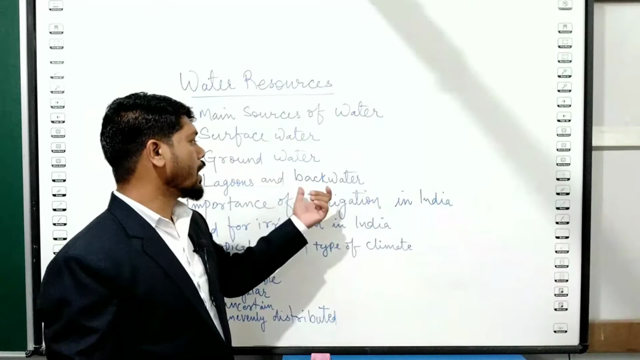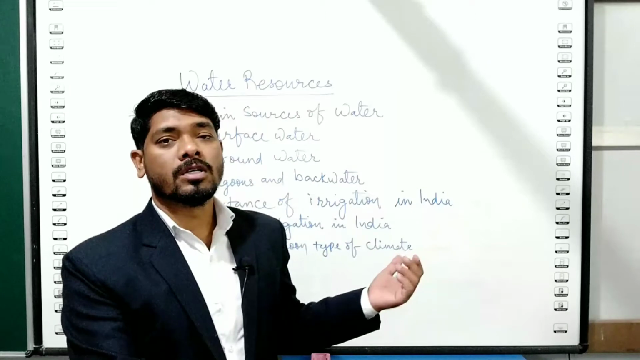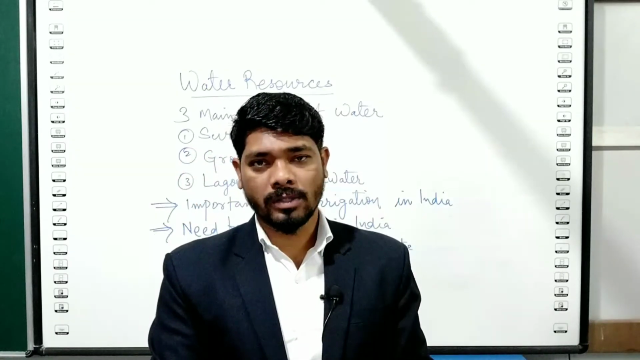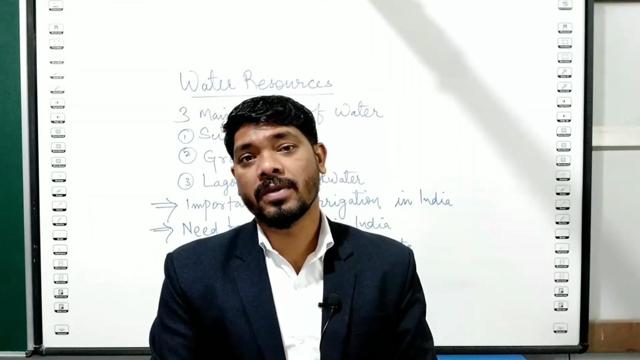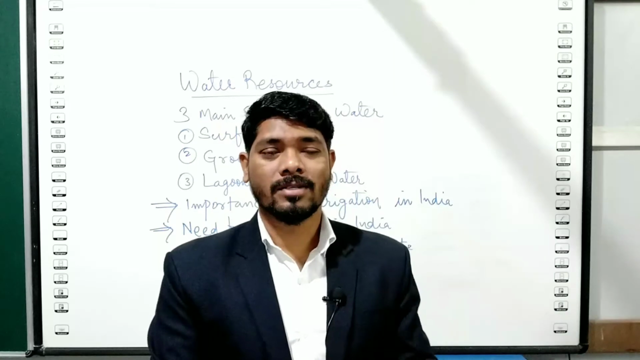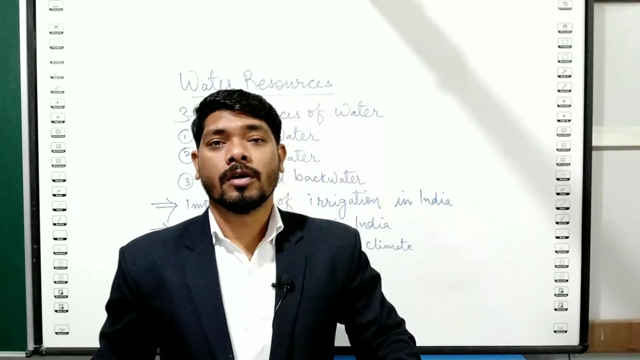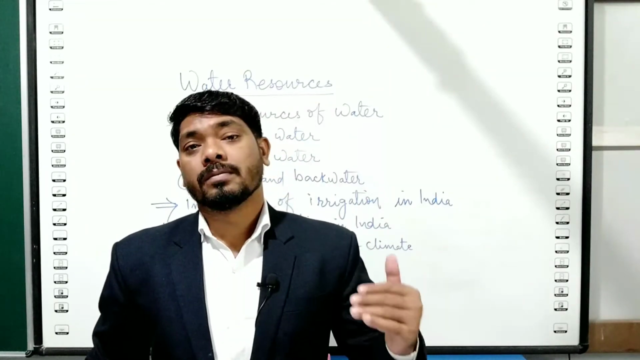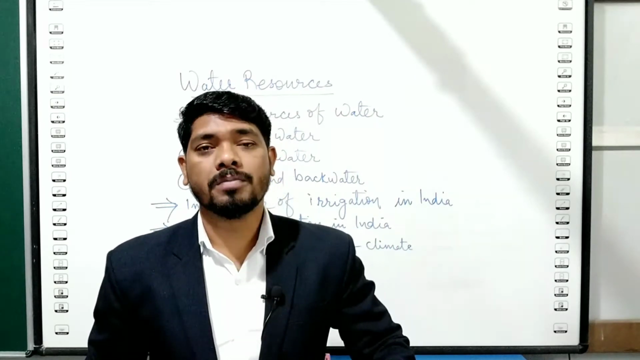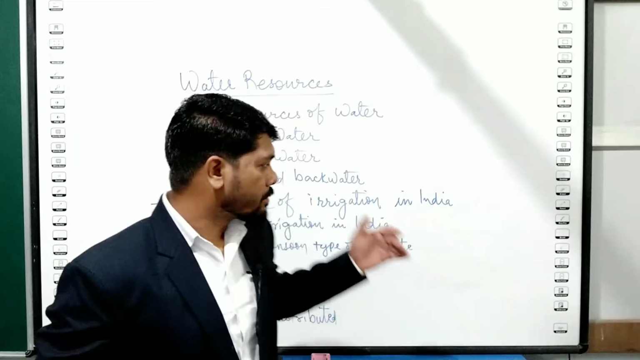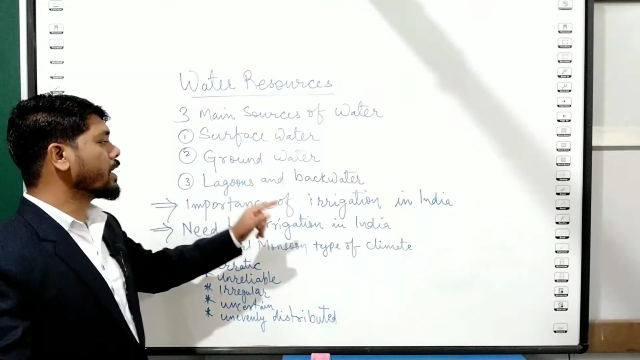Then again, backwater. Backwater is present in Kerala. It's not sea water, it is brackish water, salty water, but the water is stagnant. There is not much disturbance of waves and tides. That's why backwater plays a major role in fishing, and it is used for irrigating paddy crops and coconut.